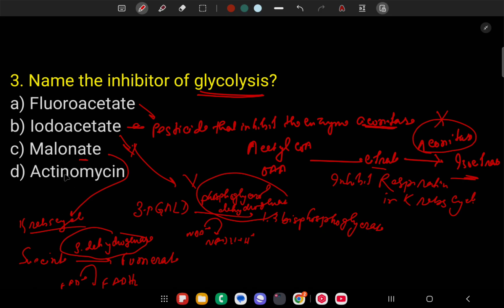What is the function of actinomycin? Actinomycin D inhibits transcription. It is called a transcription inhibitor.